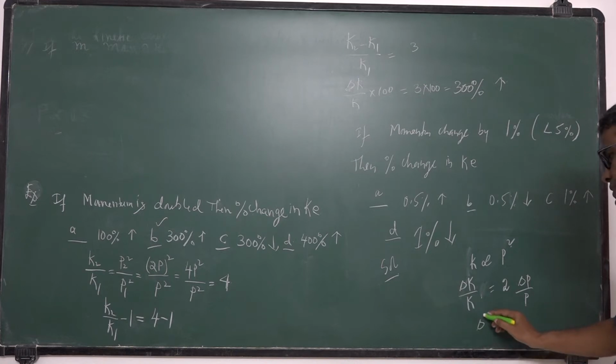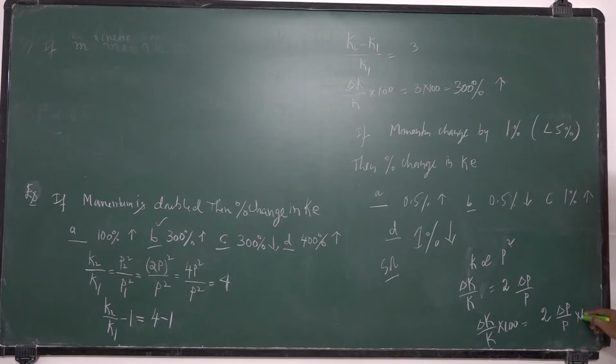If you want percentage change, delta K by K into 100 is equal to 2 into delta P by P into 100. So it is 2%, a 2% increase.